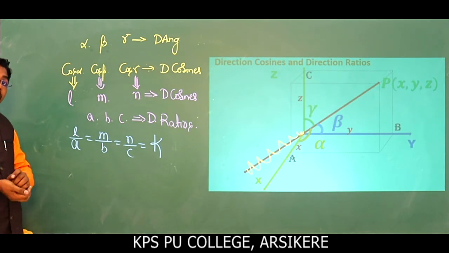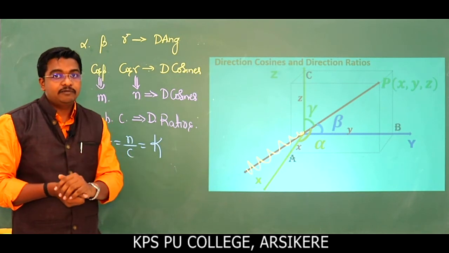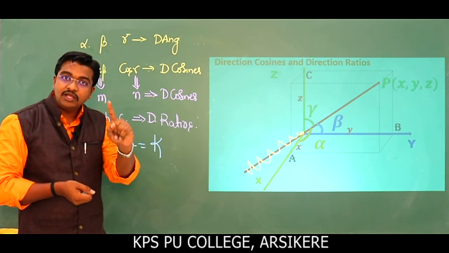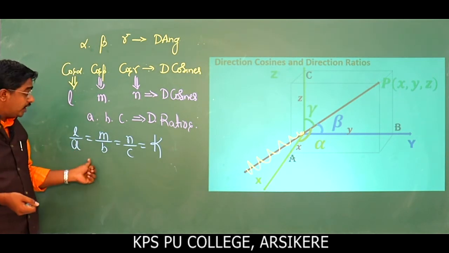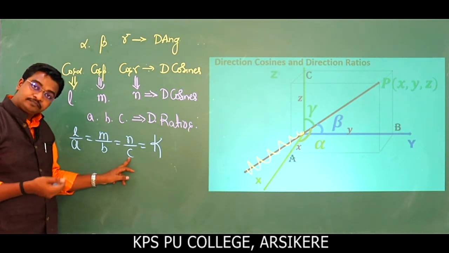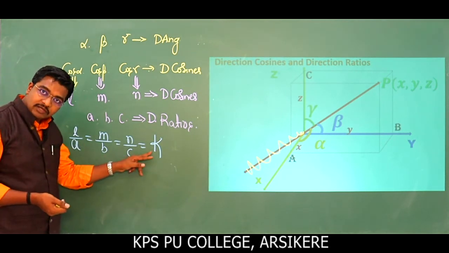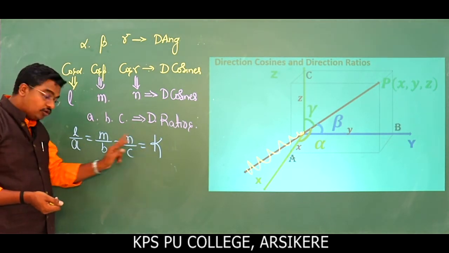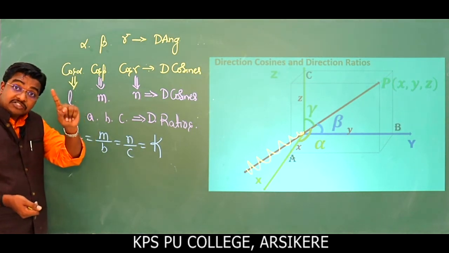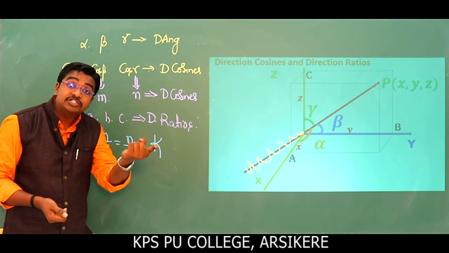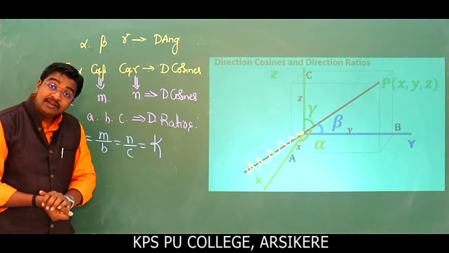And remember, direction cosines are unique, but direction ratios are infinite. Suppose A, B, C are replaced by 1, 1, 1, you will get the same value. Again 2, 2, 2, you will get the same value. 1, 2, 3, same value. 2, 4, 6, you will get the same value. So hence direction cosines are unique, but direction ratios are infinite. This is very important here. Direction ratios are infinite.